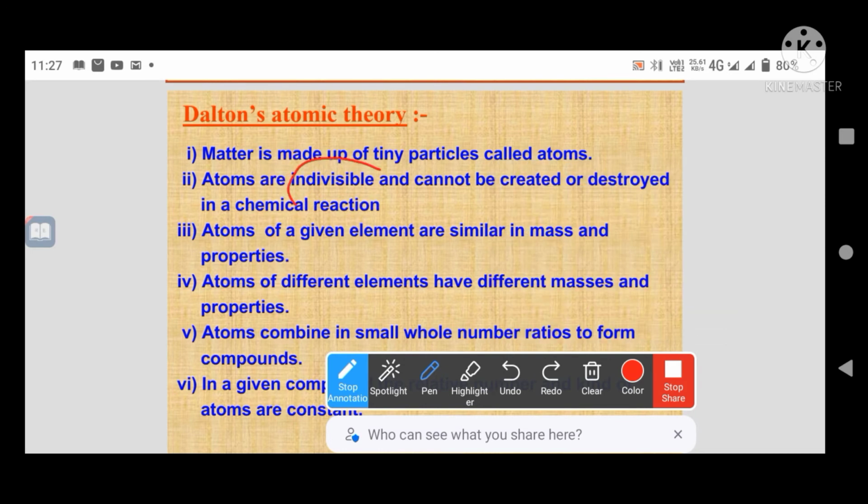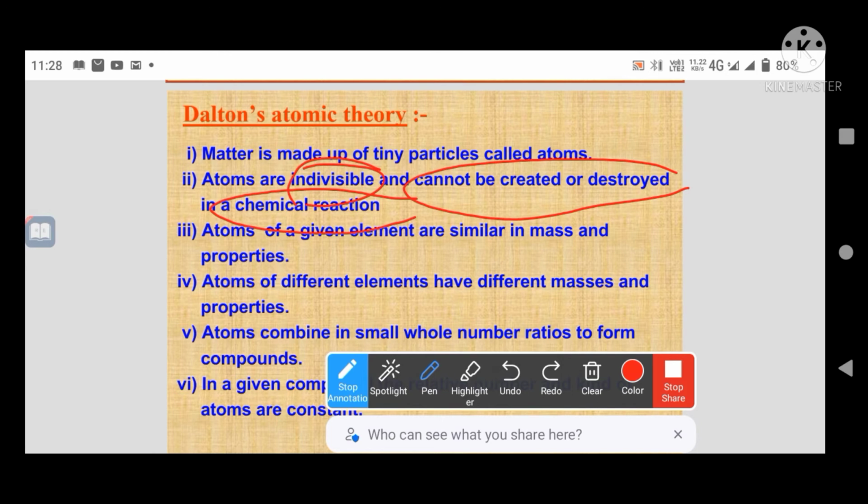Invisible, and cannot be created or destroyed in a chemical reaction. Okay, we are not creating or destroying atoms in a chemical reaction. Okay, the atoms are invisible. Why are they invisible? Because they are very small in size. Our eyes are not able to see them.